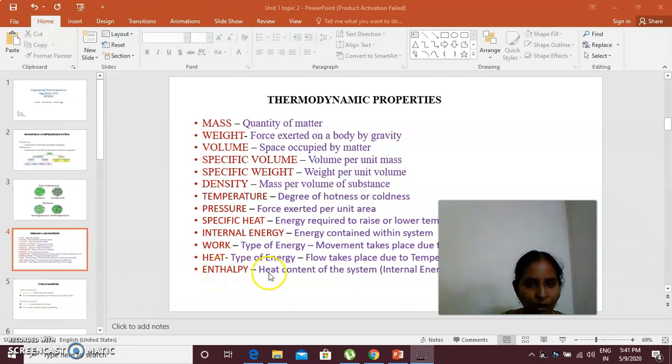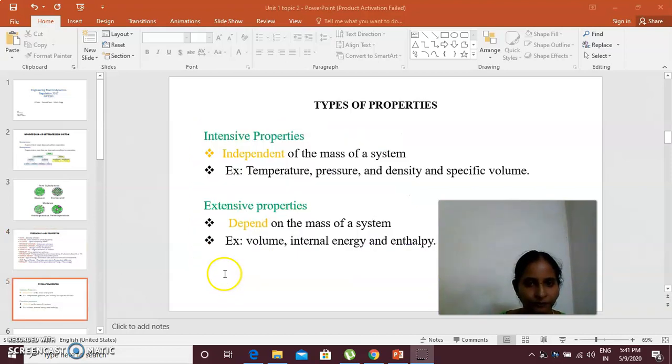Enthalpy is the total heat content of the system, consisting of the summation of internal energy and the flow energy. The heat increases the internal energy, and because of the increase in internal energy the flow takes place. The total addition of internal energy and flow energy gives you the enthalpy. Then now we will move to types of properties.